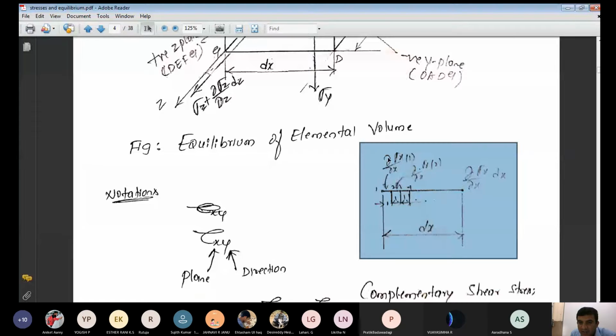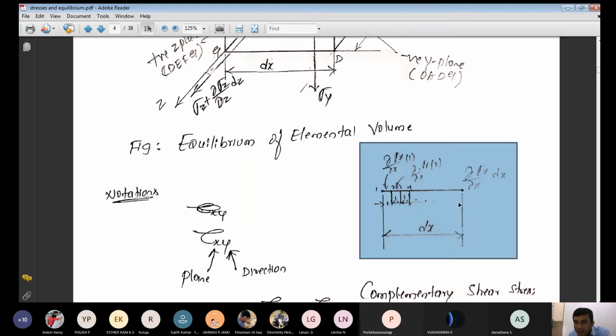That we represent as dou by dou x of sigma x into the distance. How much distance here from 1 to 2? It is 1 unit. Similarly, for the second element, we write dou by dou x of sigma x. For the second, what is the distance here? From here to here, again 1 unit. In total it is 2 units. Similarly, for the third one, 3 to 4, dou by dou x of sigma x into one element. From 1 to 4, how many units are there? 3 units.